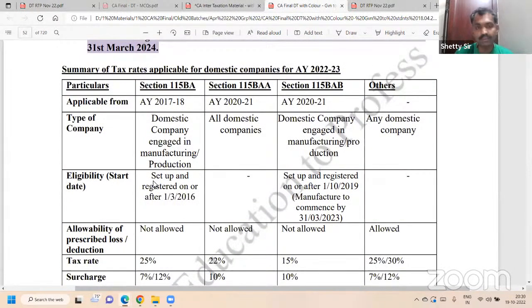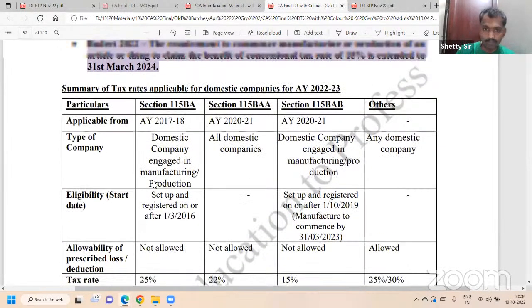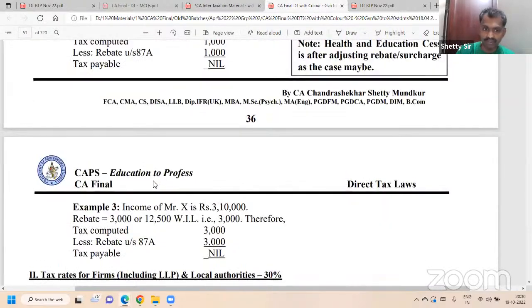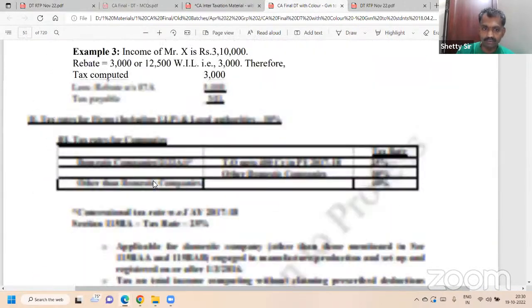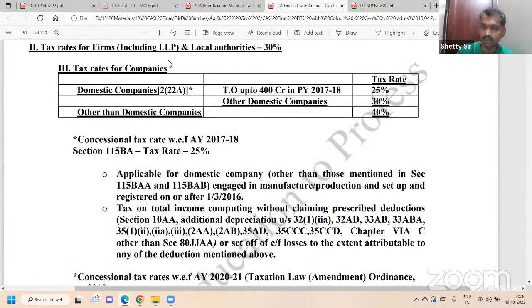So the normal tax rates for domestic companies are here. The turnover is of 2019-20, not 2017-18. Based on 2019-20 turnover, if your turnover is less than or equal to 400 crore, it's 25%.